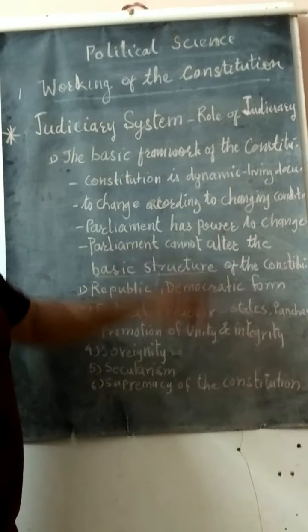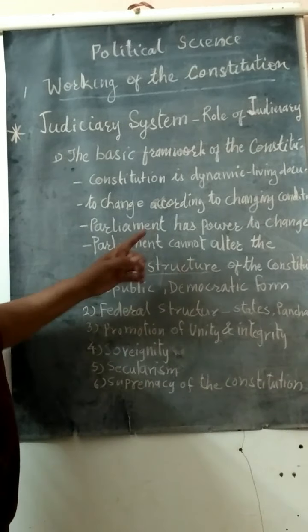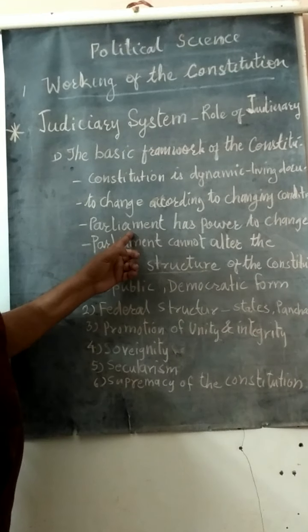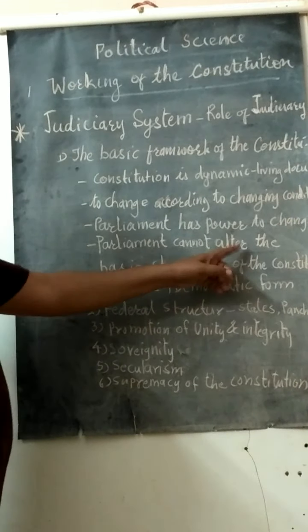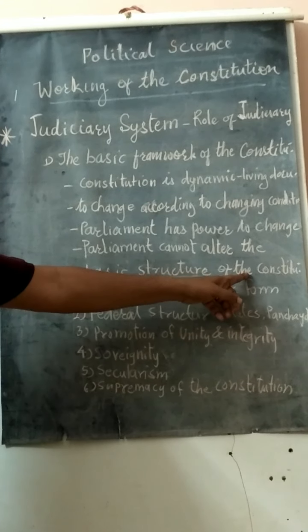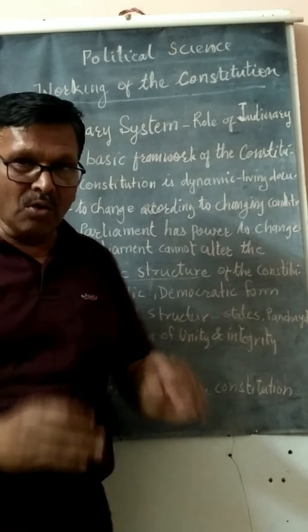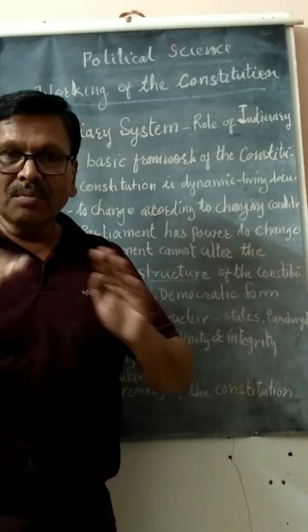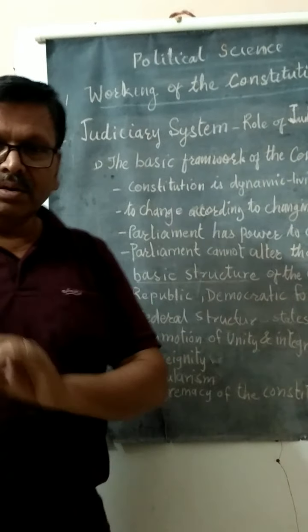Only the Parliament has the right to change the Constitution. Parliament cannot alter the basic structure of the Constitution. They have to keep the basic structure, but according to the changing time, change has to be brought into the